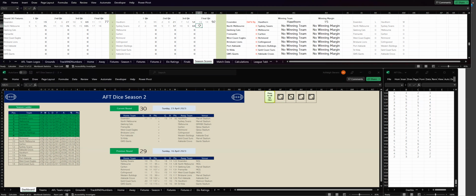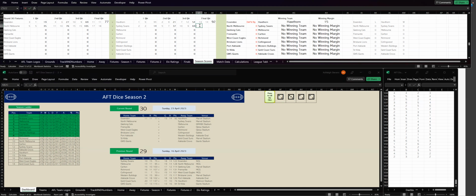Sydney, 2 goals, 2. So that's 11 goals, 11. And North Melbourne have run out winners by 43 points against Sydney. North Melbourne are half a game out of the 8 at this stage. Sydney are in 13th spot. All right, let's go to the next game.